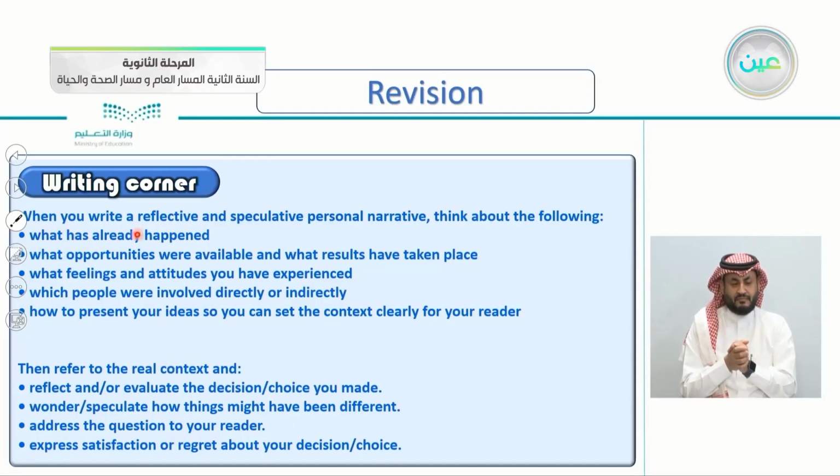What has already happened? So, facts. What has already happened? What opportunities were available and what results have taken place? So, the opportunities that were available at that time and the results that have taken place. Third, what feelings and attitudes you have experienced. So tell us your feelings and your attitudes. Which people were involved directly or indirectly? The people, maybe your family, your friends, your neighbors, involved directly or even indirectly.